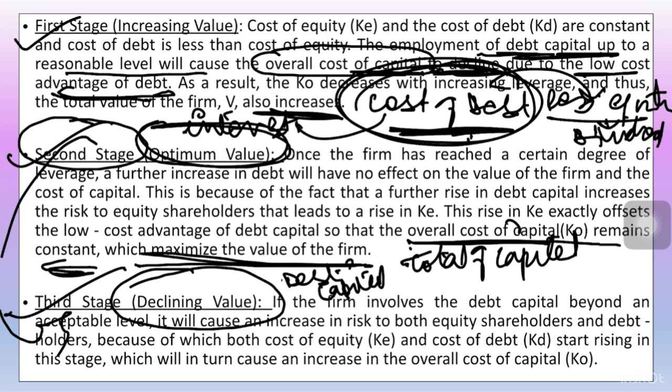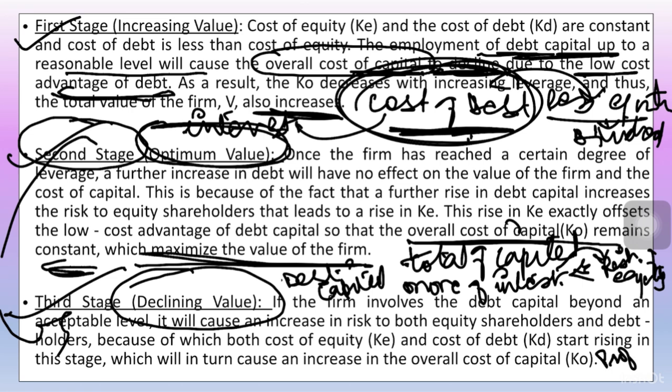Why so? Because when we employ more debt, more interest has to be paid on the debt. When more interest has to be paid along with the principal, it is going to increase the risk of equity shareholders. Now equity shareholders will also demand more profits or returns, because risk has increased.